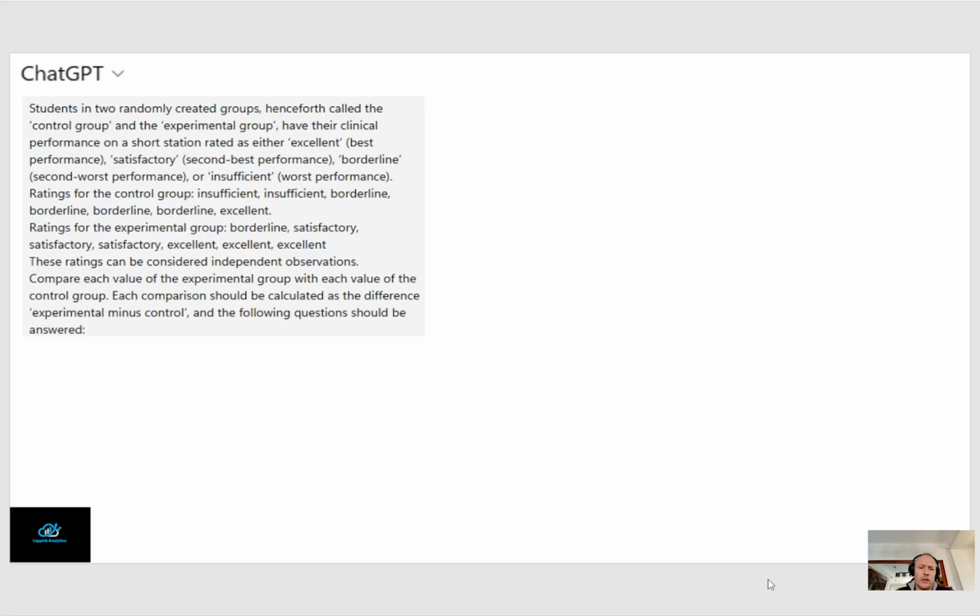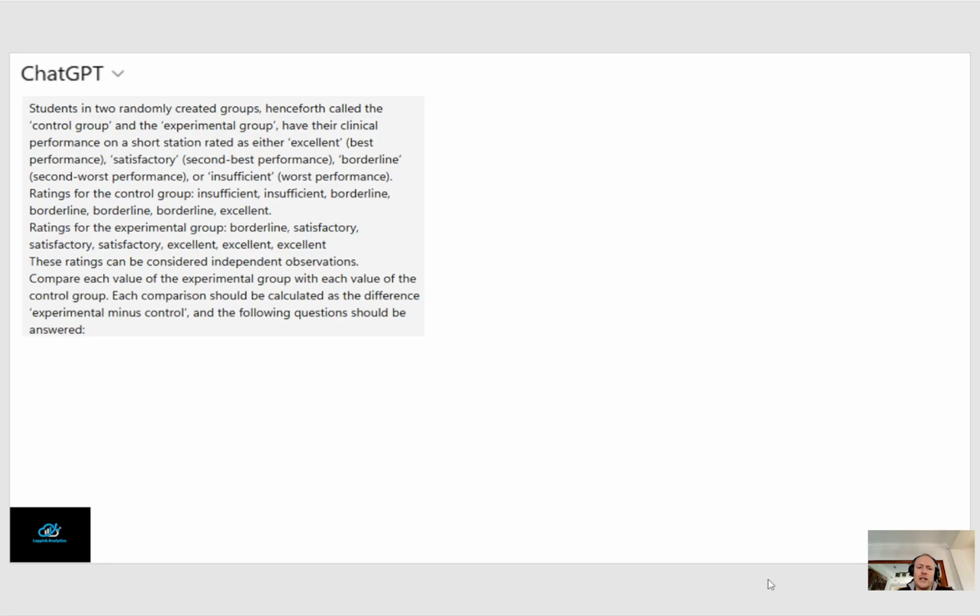No, that's not the case here. No repeated measurements. It's not like twins or pairs of students that train together. We assume, okay, these are 14 different students that prepared for the station, and we treat them as independent observations. And then the prompt is: compare each value of the experimental group with each value of the control group.